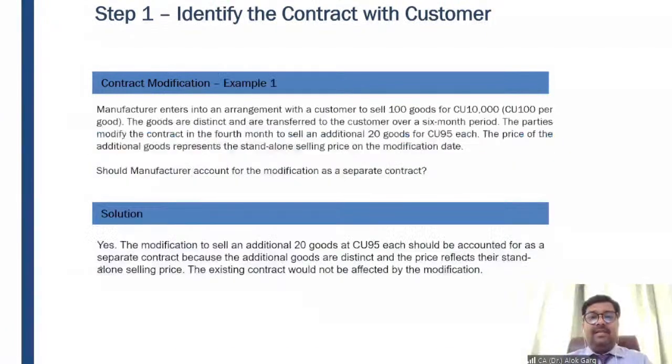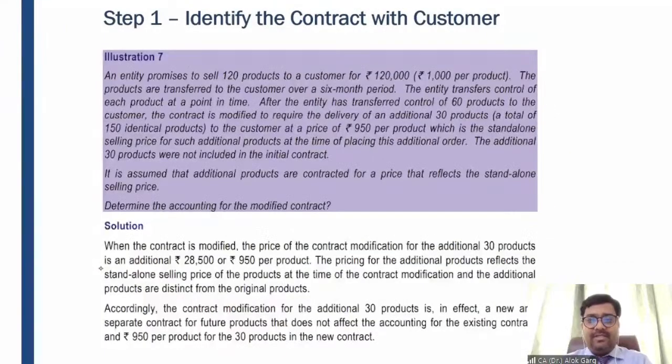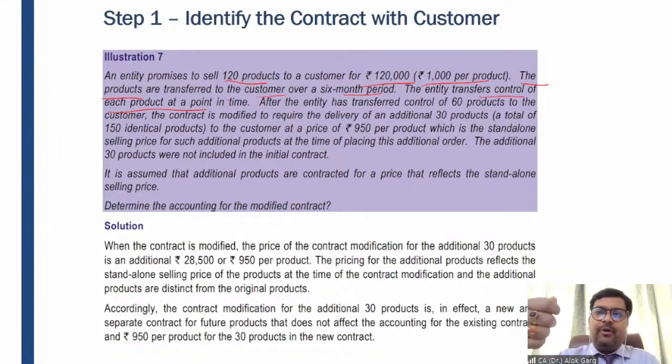So friends, let's take an example from the institute study material so that you will be able to understand. An entity promises to sell 120 products to a customer for 1,20,000 rupees, 1,000 rupees per product, right? The products are transferred to the customer over a 6-month period. The entity transfers control of each product at a point in time. So whenever one product is delivered, the control of that product will be transferred to the buyer, and it has to be transferred over a 6-month period.